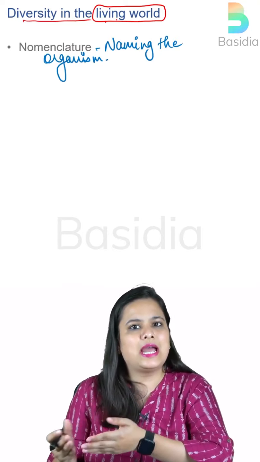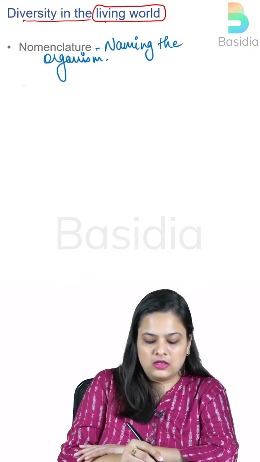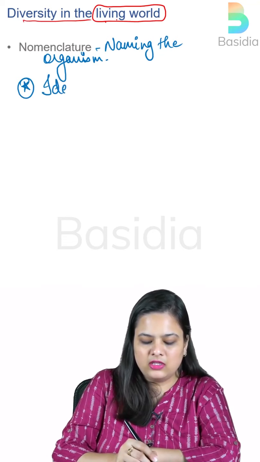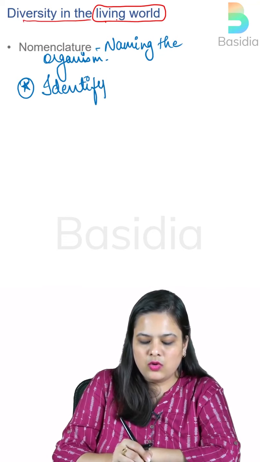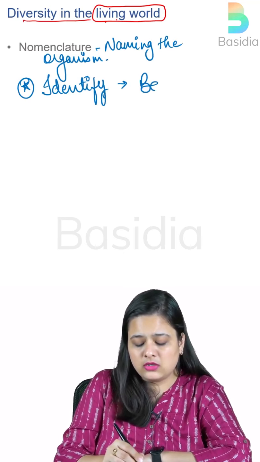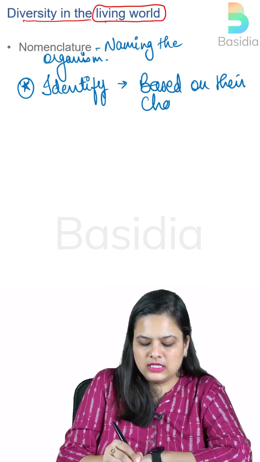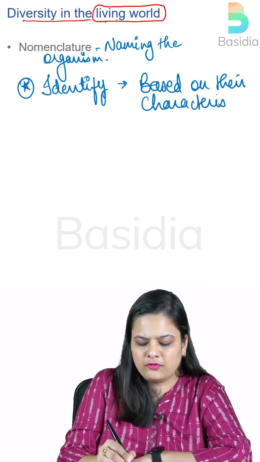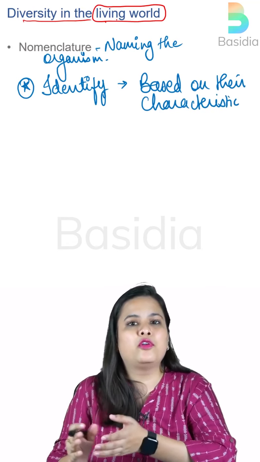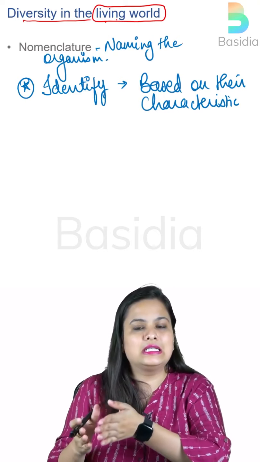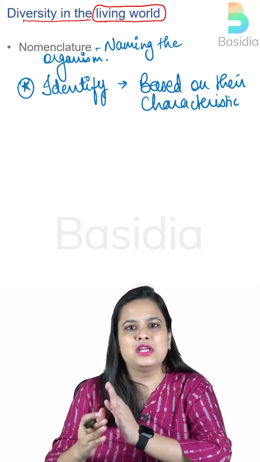So that is how you basically identify them. One of the most important pillars in nomenclature is identifying the organism, right? And how do you identify these organisms? Based on their characteristics. Now, these characteristics could be any type of characteristics. It could be morphological, anatomical, or physiological, right? So we need to understand the differences and similarities to name them.